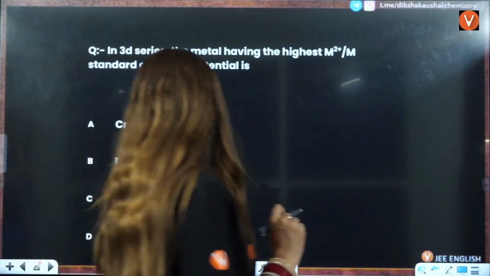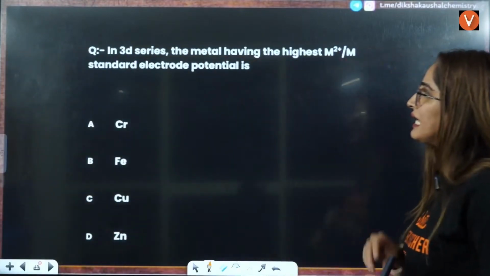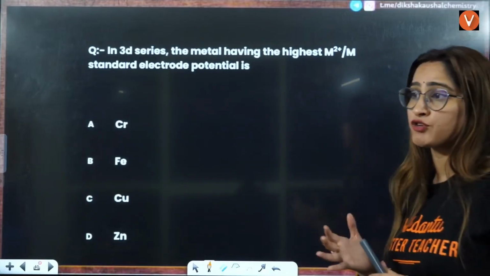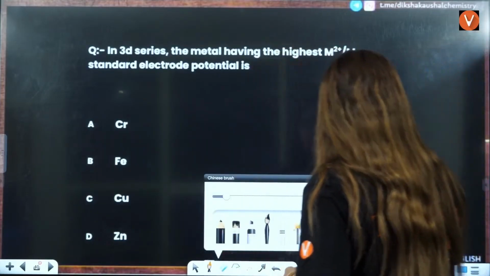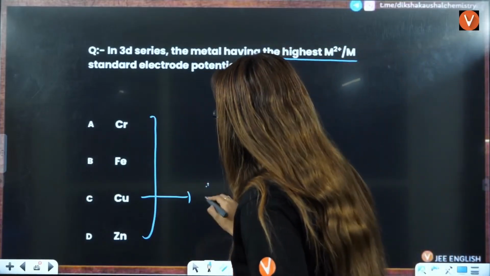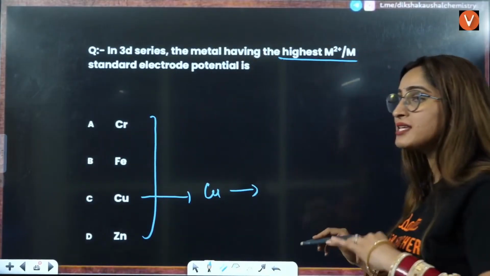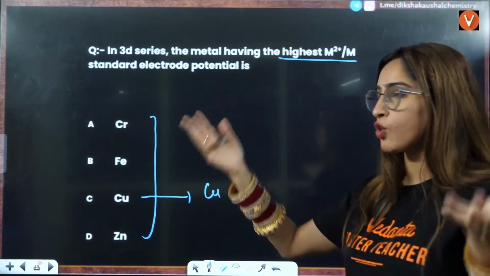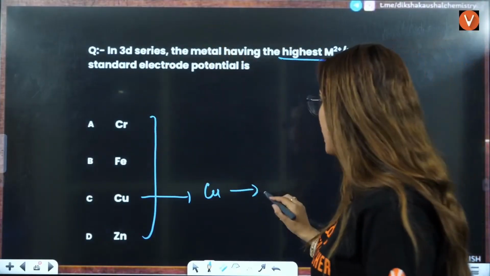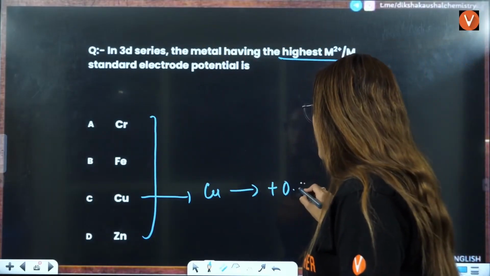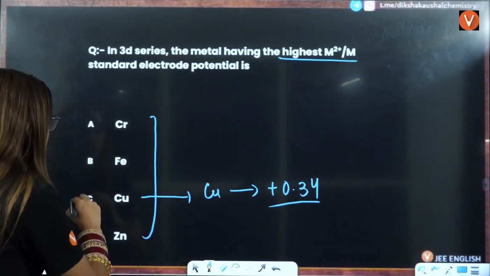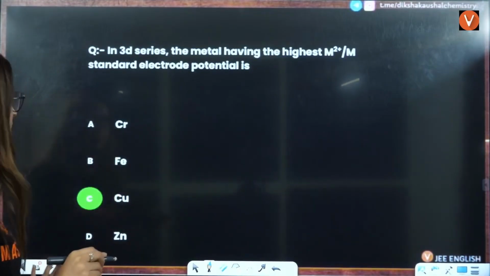Got it? Next question is, in the 3d series, the metal having the highest standard electrode potential. See, the highest standard electrode potential among this is copper. And even among the options it is the highest, but among the 3d series they are asking you, and that is also the highest, because it is positive 0.34. That is the only positive potential that you have. So C is the correct answer here.